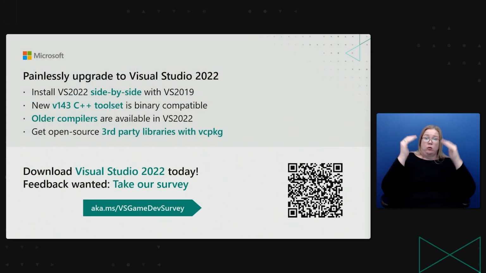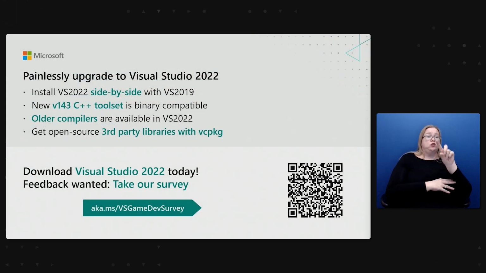We want to make it easy to upgrade for you. You can install VS 2022 side by side with VS 2019 to try out the new experience. When opening your project in VS 2022, you will be asked to upgrade the latest toolsets.